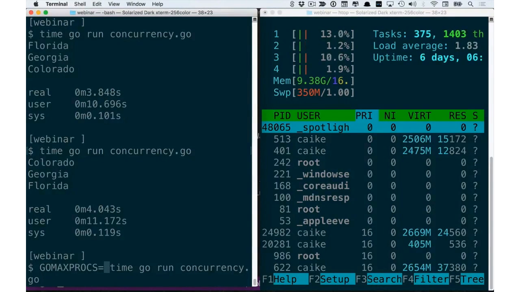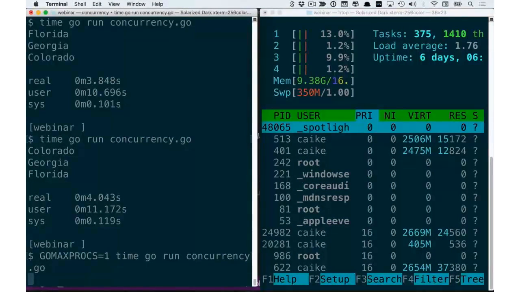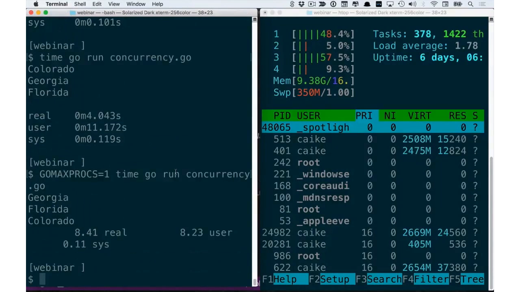Now, if I want to tell it to run on a single core, then I can set GOMAXPROCS equals 1 and run it again. And then we'll see that it's no longer using all 4 cores and it's taking a lot more time to run. So, yep, back to the 8 seconds originally, because although our code is concurrent, it's not parallel because it's not able to leverage more than 1 core at the same time.